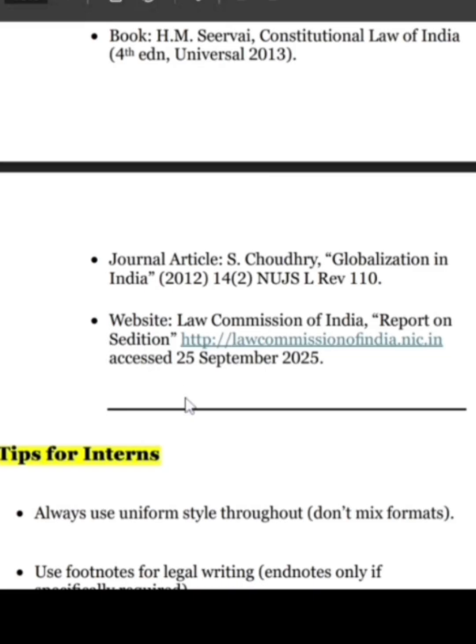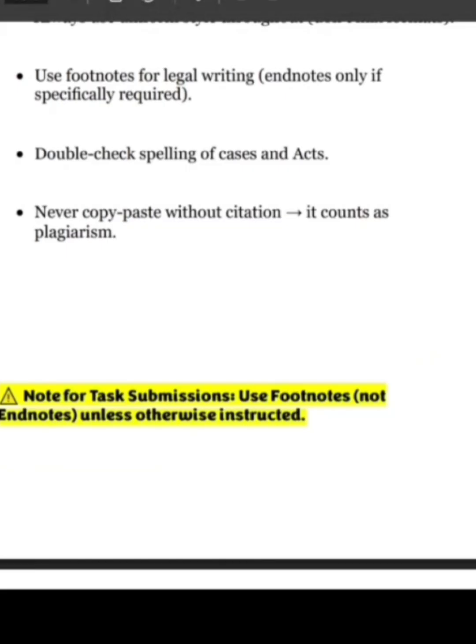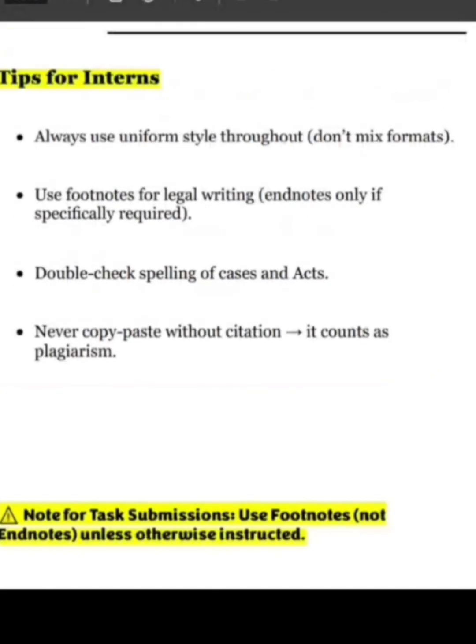Now for the websites, you have to write the name of that particular website, that is Law Commission of India, when you're referring to that. Then its title. Basically, which publication house published it and from where it was published. So Law Commission of India published this report on sedition, and this is its link and the date of access, the last date you accessed that particular website. So accessed 25th September 2025. So this is the method to cite the website. Right? Am I clear with this? Yes, ma'am. Okay.